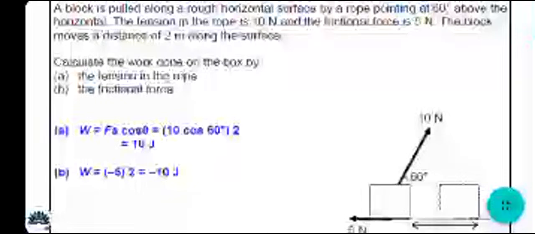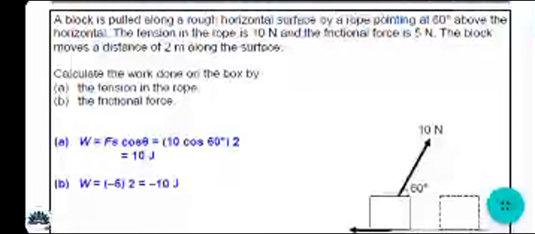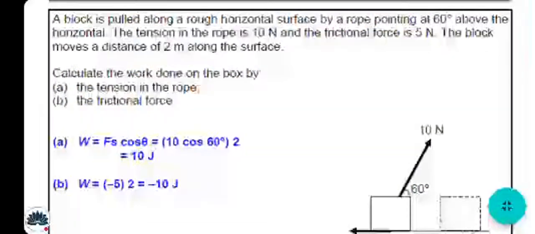A block is pulled along a rough horizontal surface by a rope pointing at 60 degrees above the horizontal. Rough, what does rough mean? It means it is frictionless. Rough means frictionless, okay? Means no friction. The tension in the rope is 10 Newton, and the frictional force is 5 Newton. The block moves a distance of 2 meters along a surface. Calculate the work done on the box by tension in the rope and frictional force.